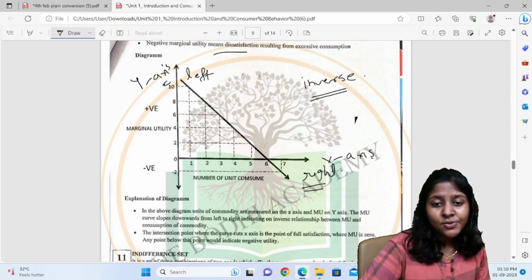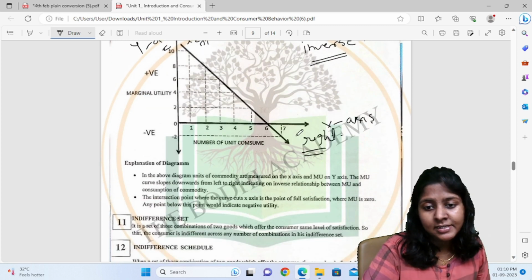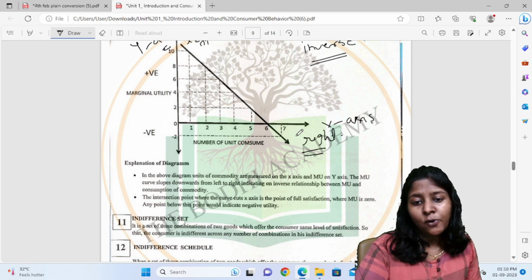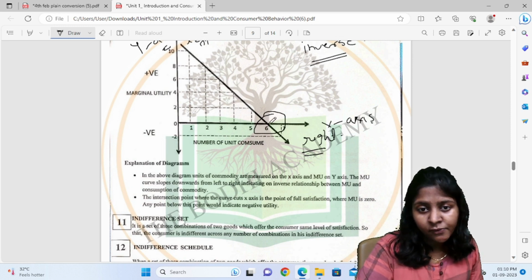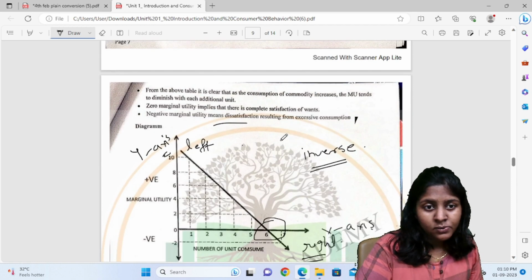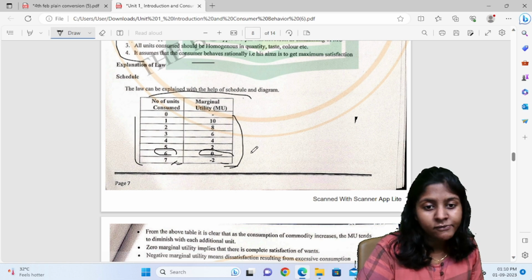So the intersection point which we are getting over here, which is cutting the x-axis, is the point of full satisfaction. The point which we are achieving at 6, where marginal utility is 0. Remember, for the number of units consumed at 6, the marginal utility which we derived is 0.